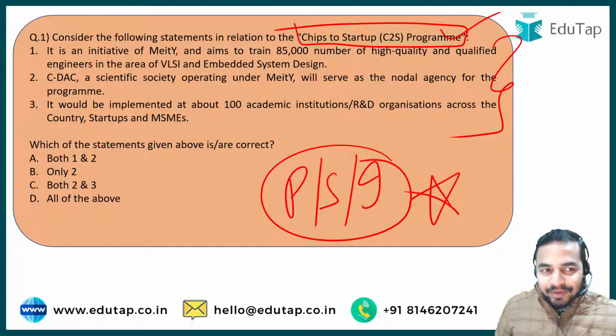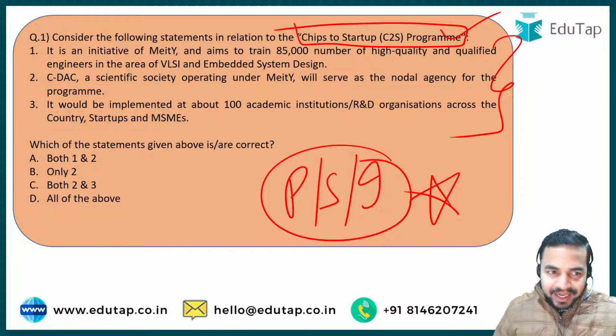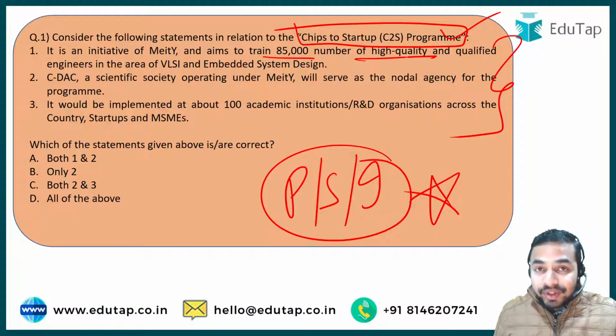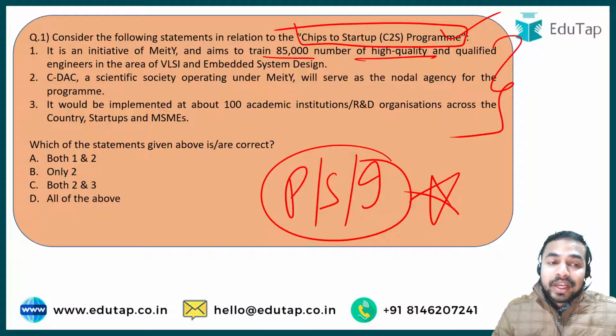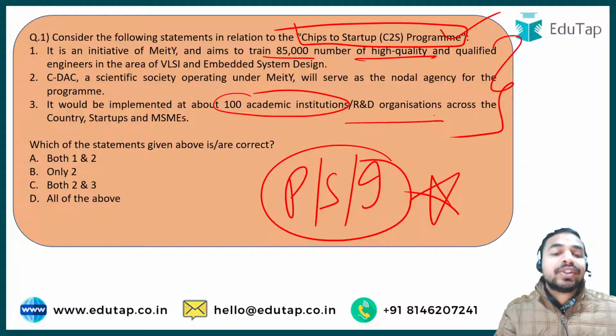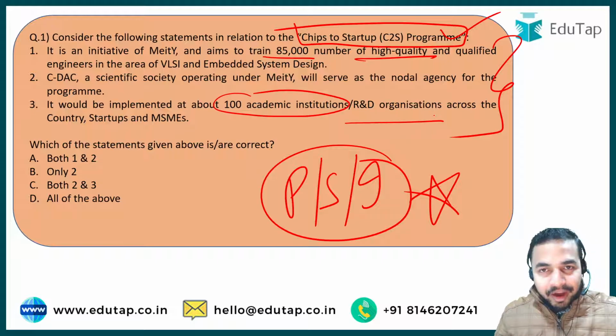When we talk about the very first statement, it says that it is an initiative of MeitY and it aims to train 85,000 high quality and qualified engineers in the area of VLSI and embedded system design. The second statement talks about the nodal agency of this program, that is C-DAC, and the third statement says that the program would be implemented at about 100 academic institutions, R&D organizations across the country, startups and MSMEs.